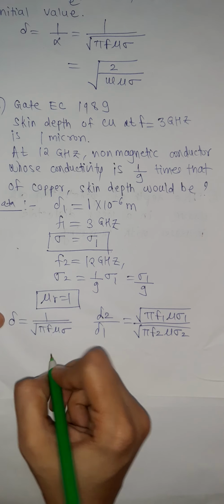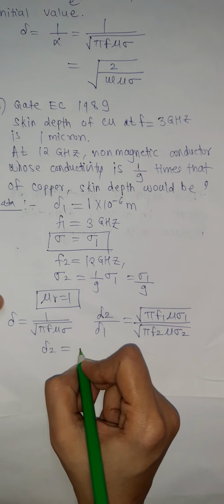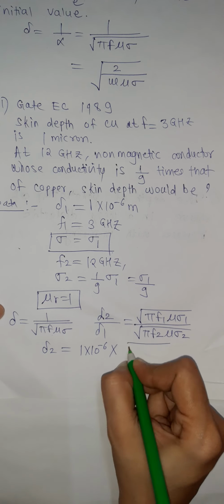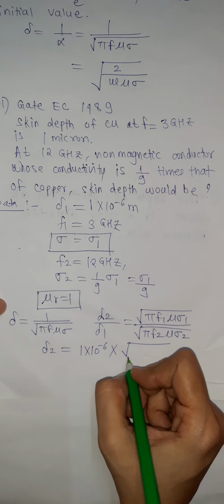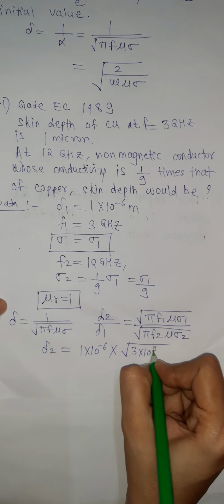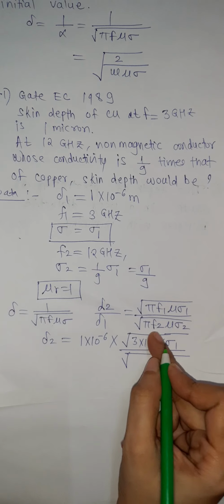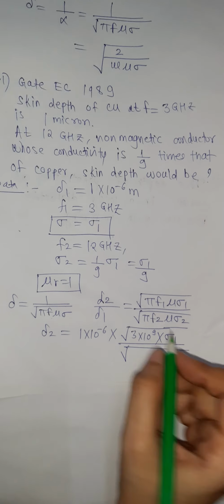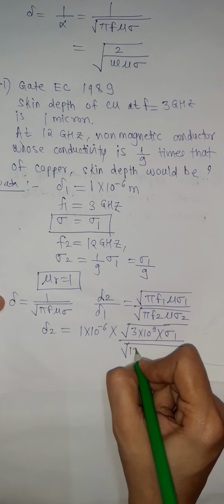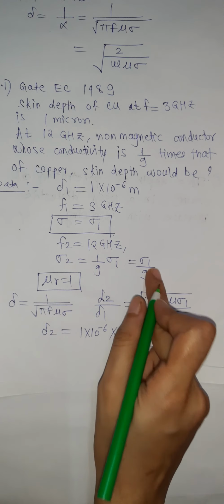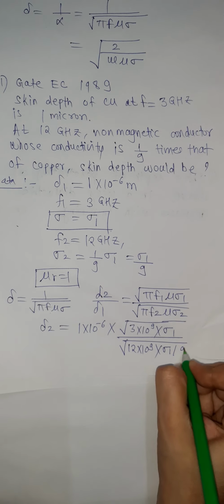So I can write delta 2 is equal to delta 1, which is 1 micron, that is 1 into 10 raised to minus 6, into root of f1, which is 3 gigahertz, 3 into 10 raised to 9 into sigma 1, divided by under root of f2, which is 12 gigahertz, so 12 into 10 raised to 9 into sigma 2, which is sigma 1 by 9.